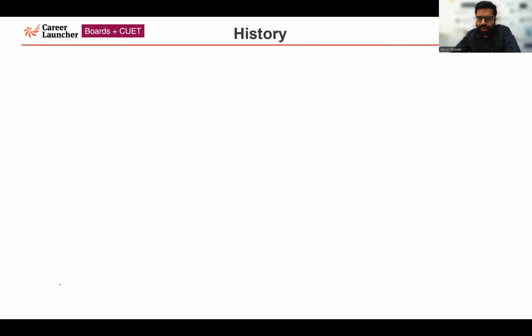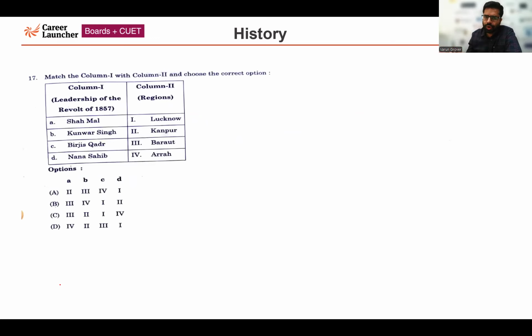Now moving forward to question number 17. Again, a match the following question. One more question. The leader names are given: the leaders related to the First War of Independence, the 1857 mutiny, the 1857 revolt, and the region they belong to is also mentioned. So Shahamal, Kuvar Singh, Birjis Qadir, Nana Sahib, the names are given. If you are aware about one or two, even then you can come to the conclusion and give the answer.